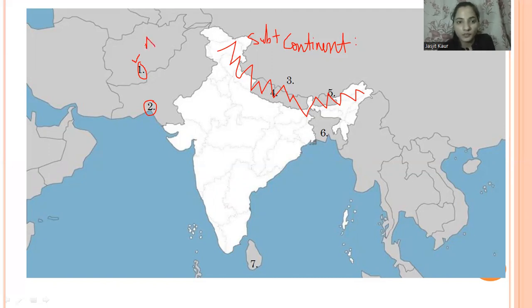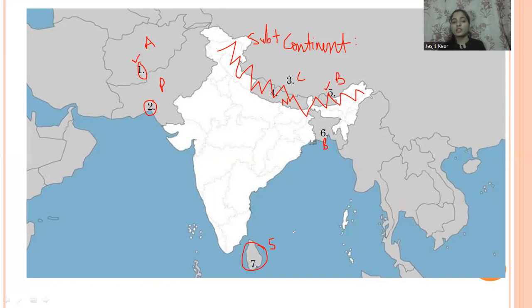So it's Afghanistan. And what about this number two? Yes, so it's Pakistan. And number three, it's China, and this is Nepal. Very good. And what about this number five? Yes, it's Bhutan, and this is Bangladesh. And this number seven is very good. It's Sri Lanka.